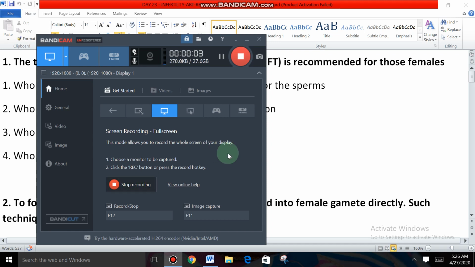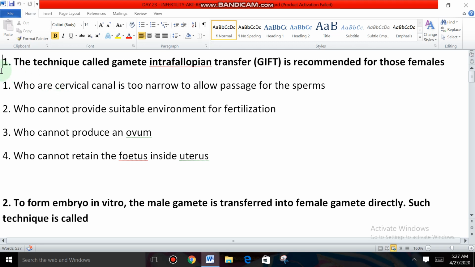Today's class we are going to discuss MCQs related to infertility and STD from chapter number 4, reproductive health. So let us start. First one, the technique called gamete intrafallopian transfer, GIFT, is recommended for those females.